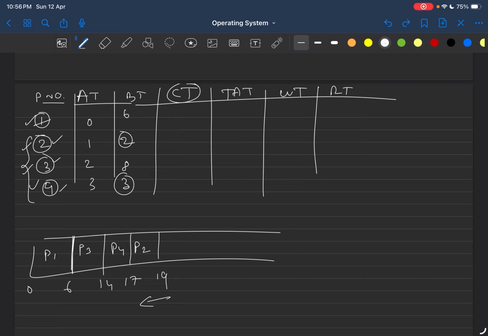Okay. So when is process P2 finished? That is time t equal to 19. Then process P4 is finished at time t equal to 17. Write it down. Then process P3 is finished at time t equal to 14. Now come to process P1. It is finished at time t equal to 6.